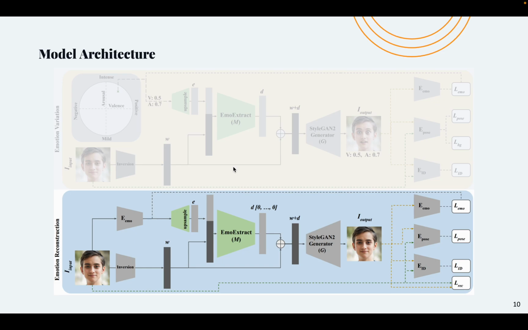We only have the input image and we have an emotion recognition model that detects valence and arousal of the input image. The output image should represent the exact same person with the same emotion. This helps us have high quality reconstruction of the input image.